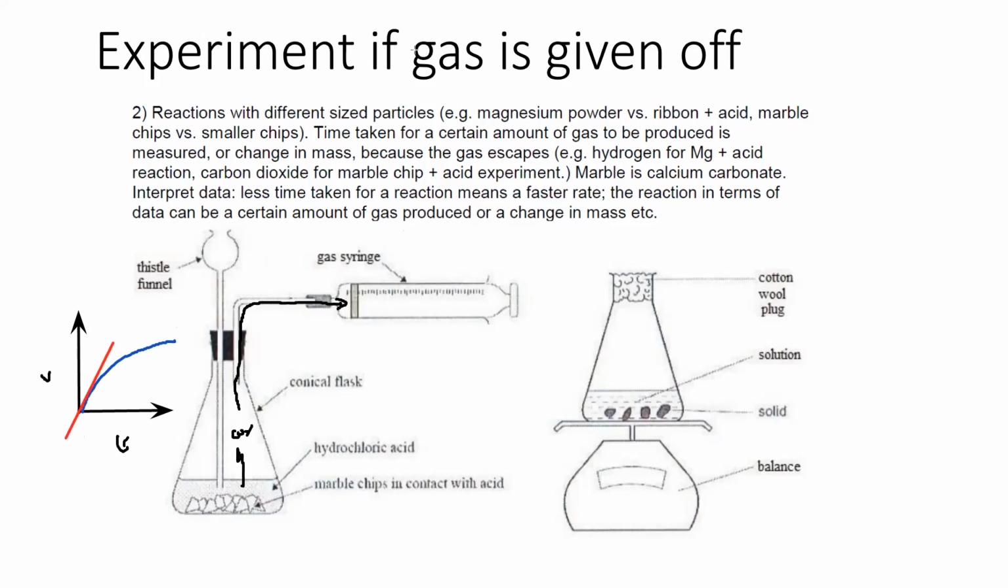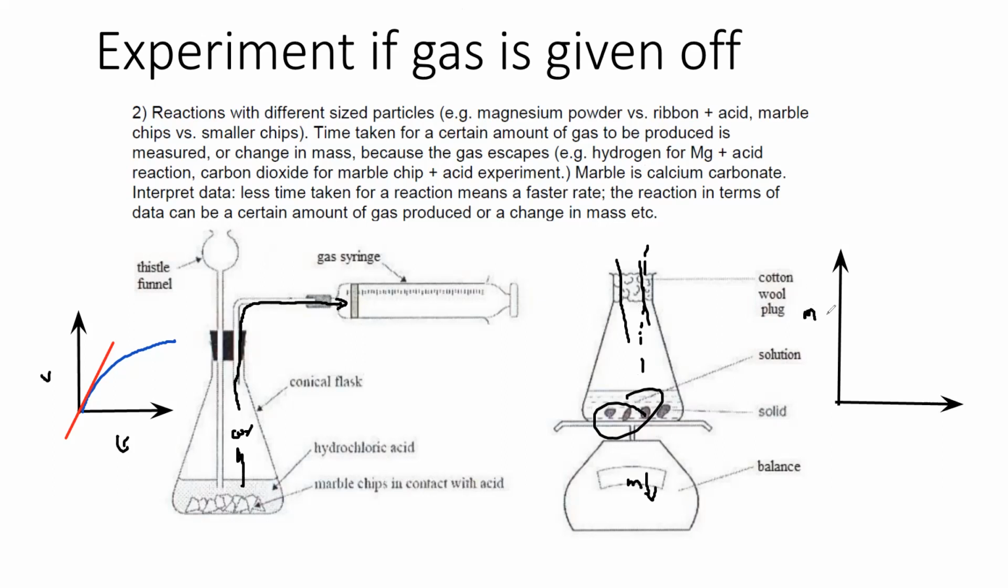In the second one, we allow the gas to escape. The purpose of the cotton wool is so that the contents of the flask will not escape, only the gas will escape. As the gas escapes, what happens? The mass will decrease because gas is being released. So as a result, what happens when we work out the change in mass?